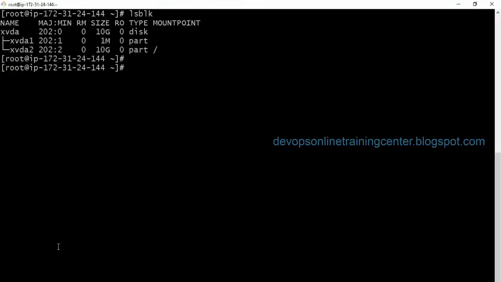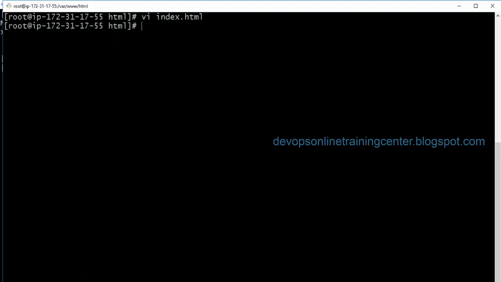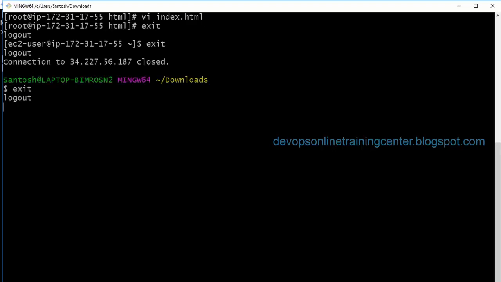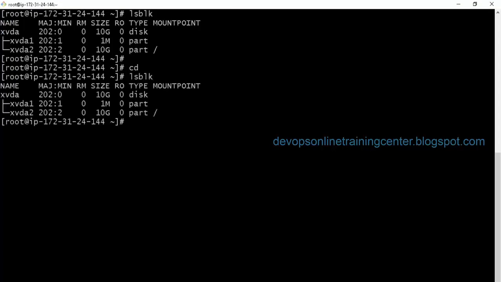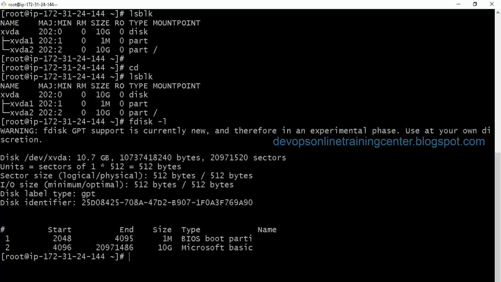So let me go to this instance. Okay, not this one. I'll just exit. Okay, so I have this instance. If I do lsblk, there is one hard disk which is 10 GB in size, and if I see fdisk -l also, there is only one disk.